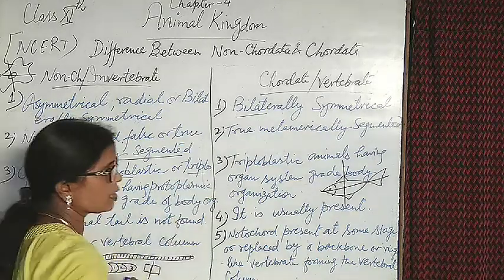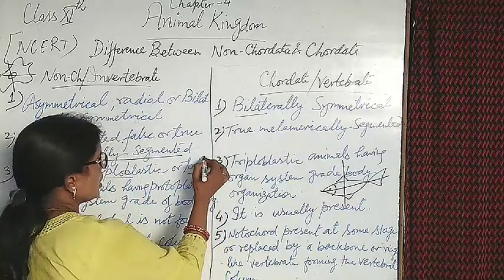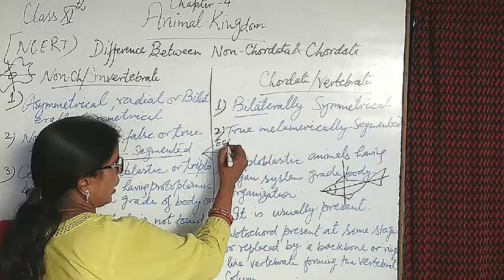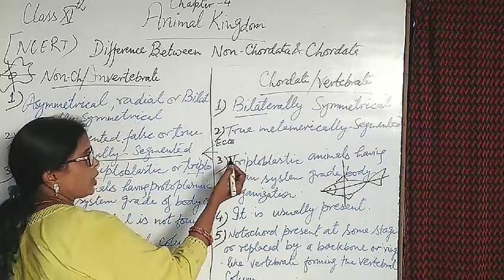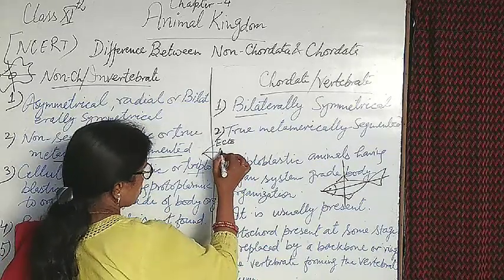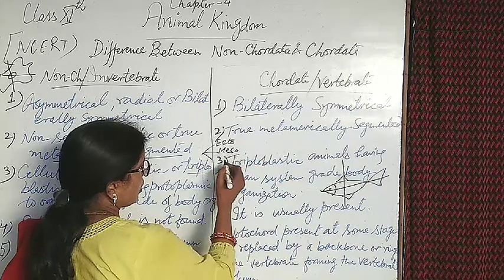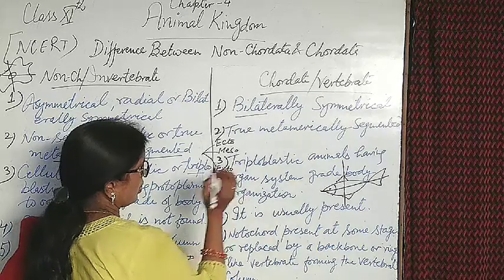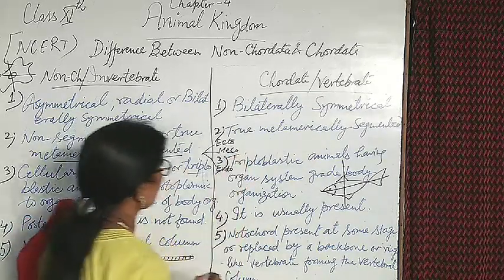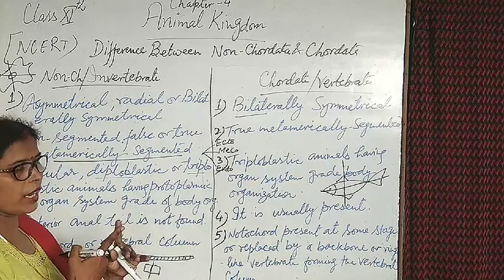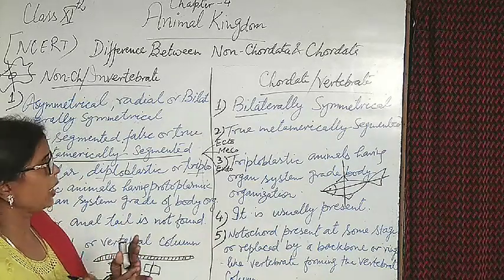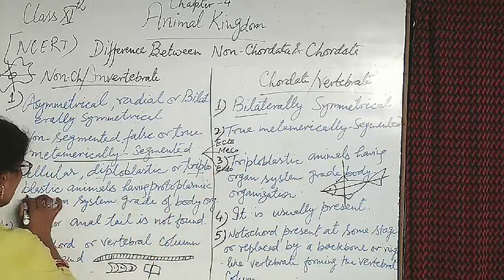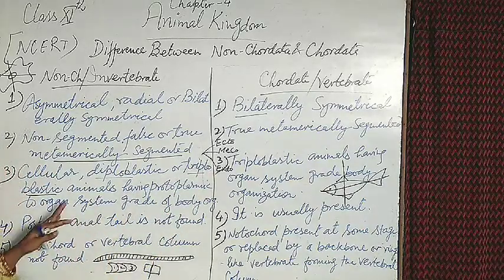But triploblastic is a three-layered structure like this: the outer layer, the ectodermal layer, the mesodermal layer, the middle layer, and the endodermal layer, the inner layer. Outer layer ectoderm, mesoderm and endoderm combined, the three layers are known as triploblastic animals.